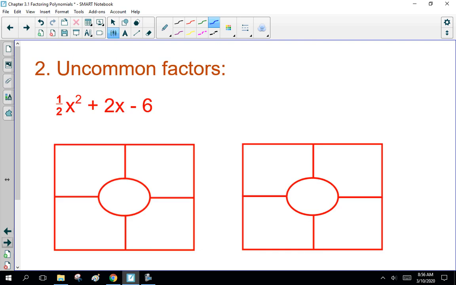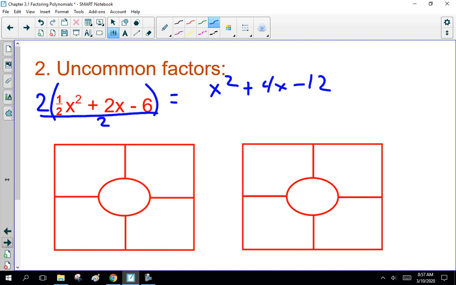Now, uncommon factors is the next trick. Notice you've got a 1/2 in front, which screws up everything. Multiply everything by 2. That becomes x squared plus 4x minus 12. Now, since you multiplied everything by 2, you got to divide everything by 2, or factor out 1/2.